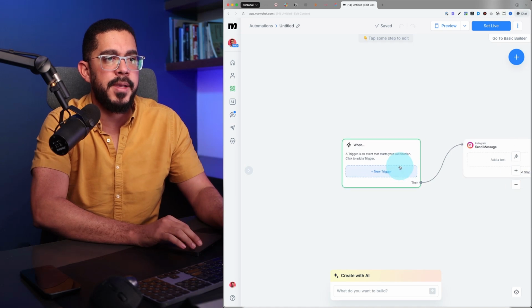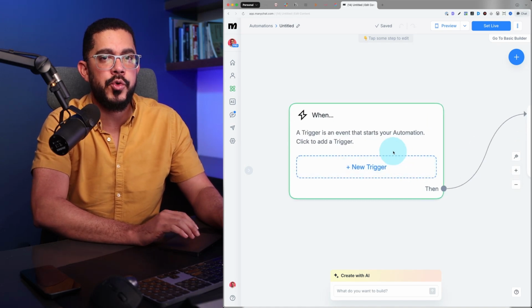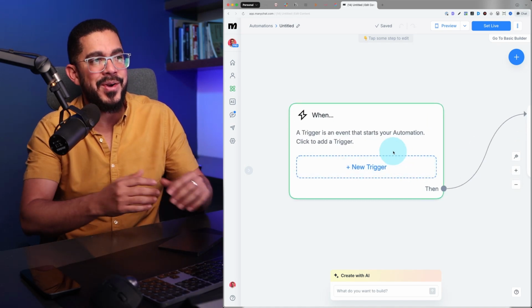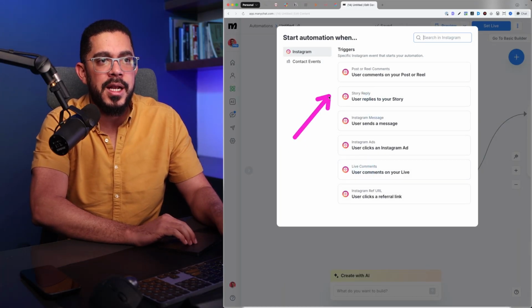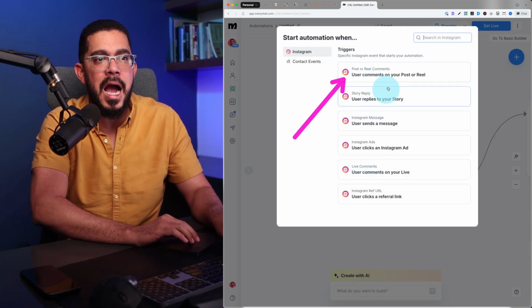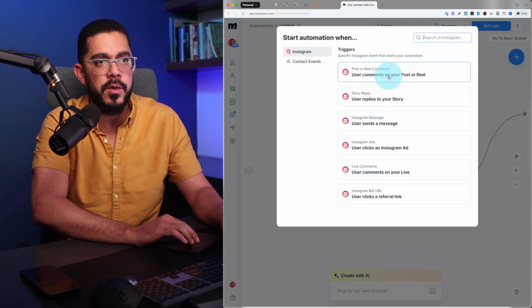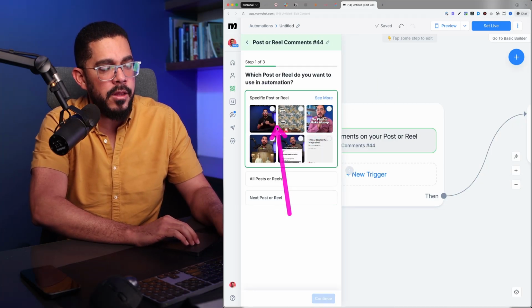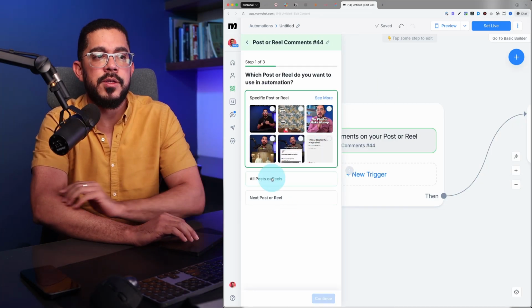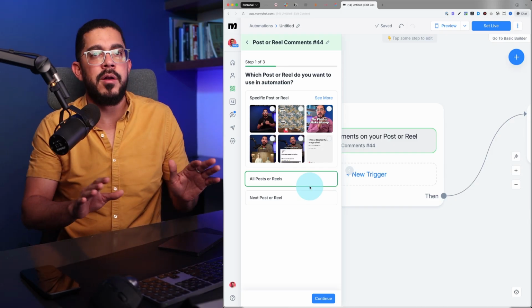That said, let's begin. What is a trigger? The trigger is the thing that triggers the automation. And the way this works is you click this button right here, and then you select when someone, a user, comments on your posts or your reels. You click there. Then you can either pick the specific posts or you can just select all of the posts. I prefer doing all of the posts.